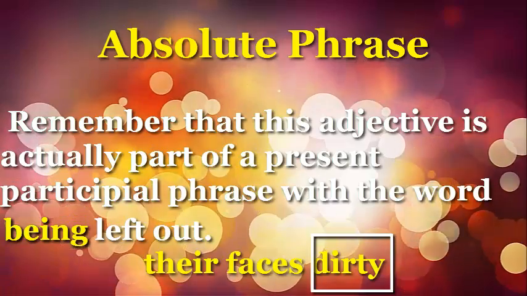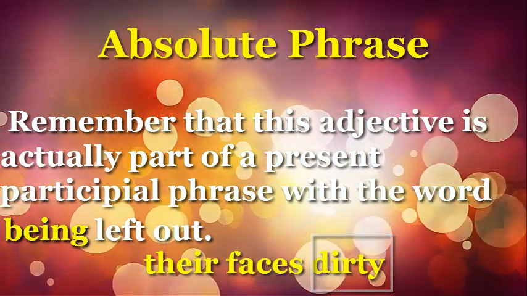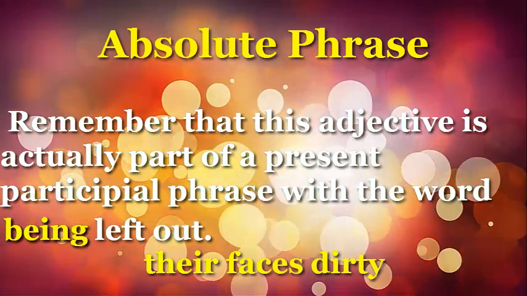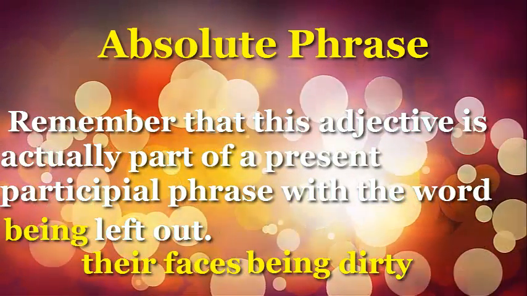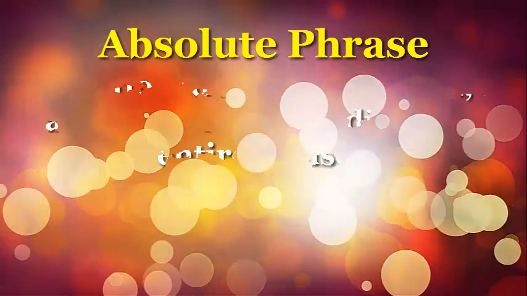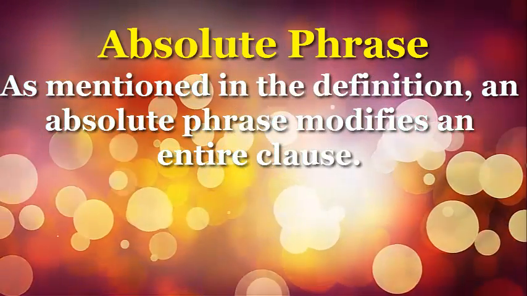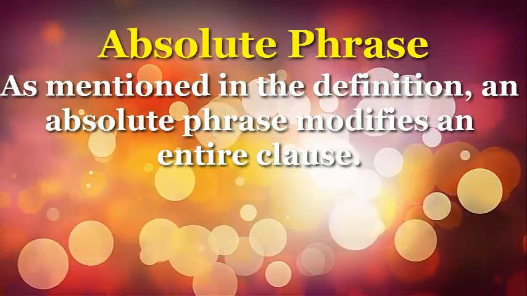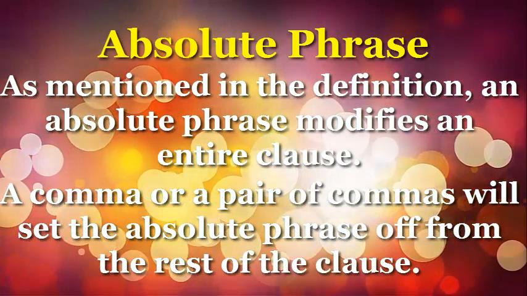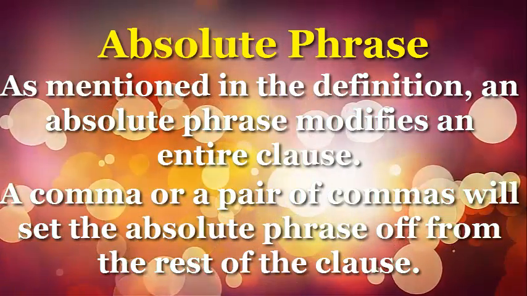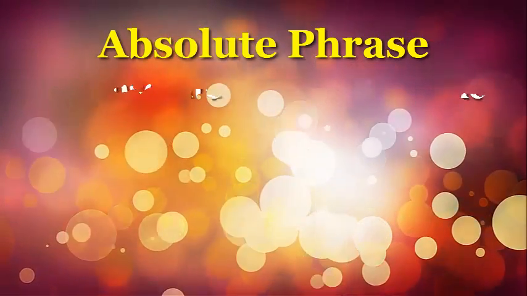Remember that this adjective is actually part of a present participial phrase with the word being left out. Being dirty is a present participial phrase. As mentioned in the definition, an absolute phrase modifies an entire clause. A comma or a pair of commas will set the absolute phrase off from the rest of the clause.